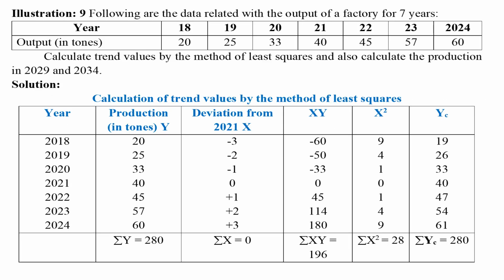It is required to calculate trend values by the method of least squares and to calculate the production in 2029 and 2034. 6 columns table should be prepared. In first 2 columns, values given in the illustration should be written.